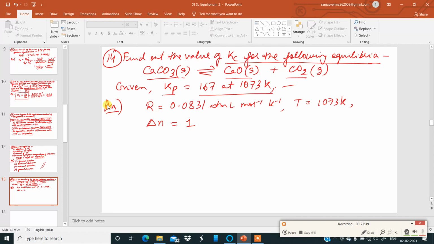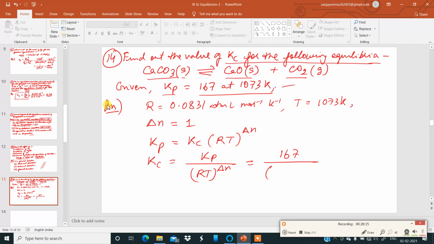So knowing all the values, we can write down the relation between Kp and Kc. Kp is equal to Kc RT to the power of delta N. Now put the values. You have to find Kc. So Kc will be equal to Kp divided by RT to the power of delta N. So Kp is 167 divided by R, R value is 0.0831 into T, temperature is 1073 Kelvin, to the power of 1.